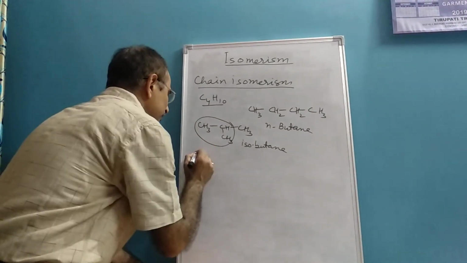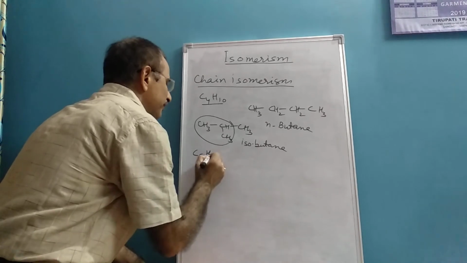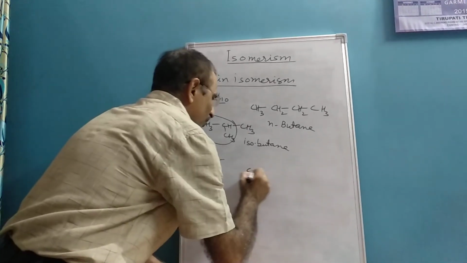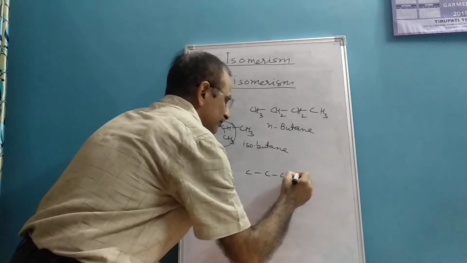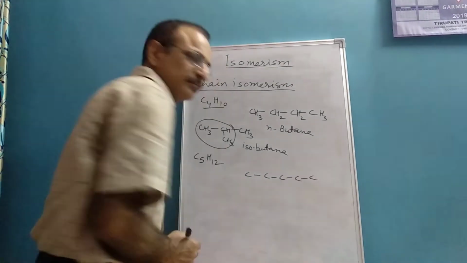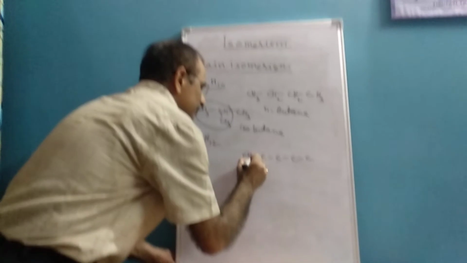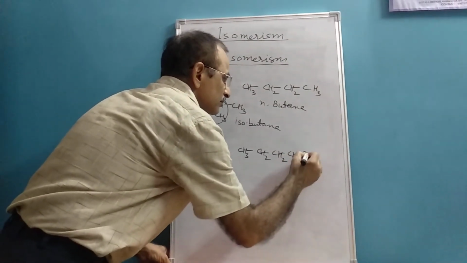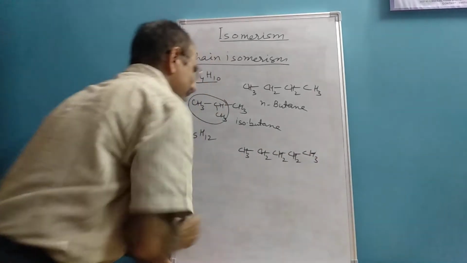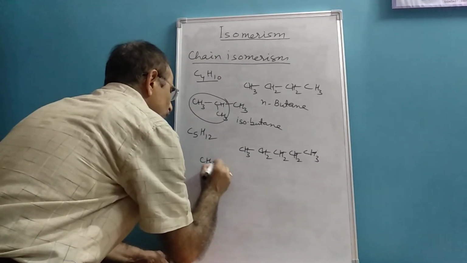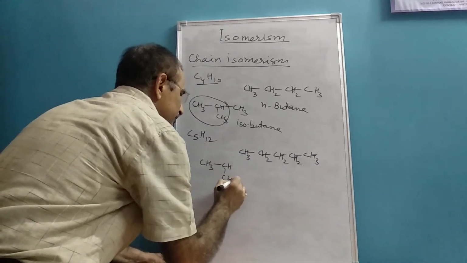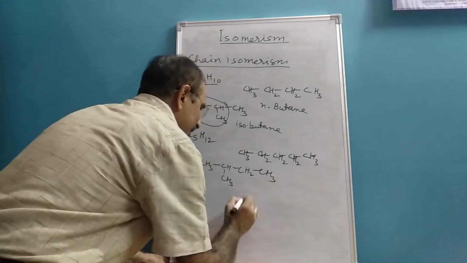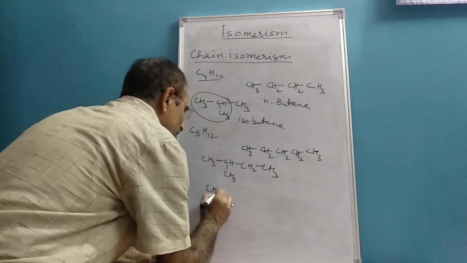For C5H12, one is the normal chain, then you have iso, and another one is neo.